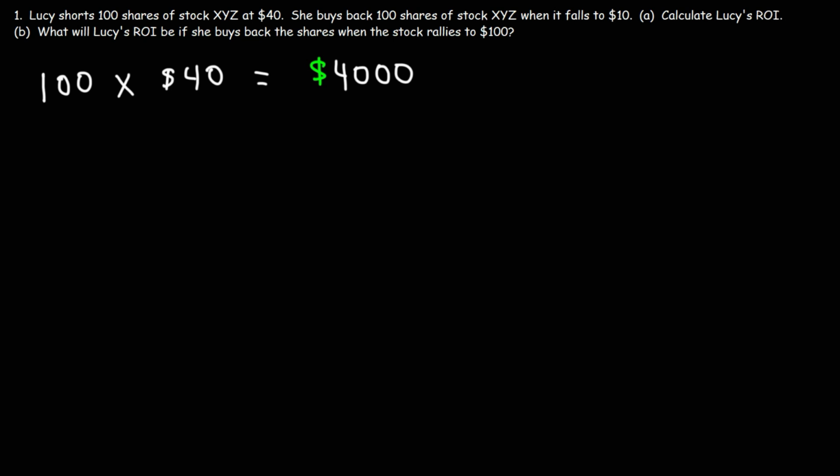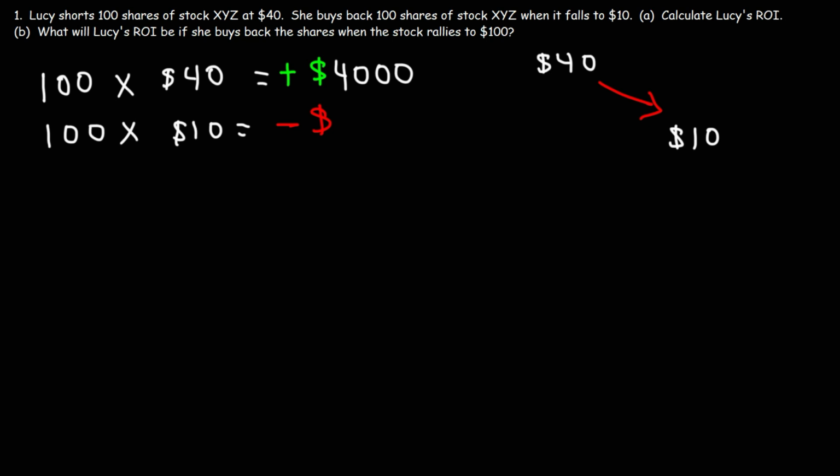Because she's selling the stock at $40, her account will go up by $4,000. So I'm going to use the color green to indicate that her account value will increase by $4,000. Now the price of the stock is going to fall from $40 to $10, which means it's profitable to be a short seller during this time. And so she's going to buy back 100 shares at $10. And because she's buying back the shares, her account value will decrease by 100 times 10, which is $1,000.